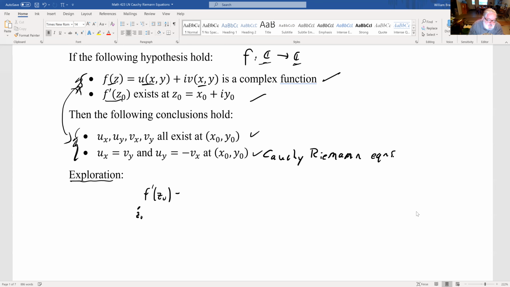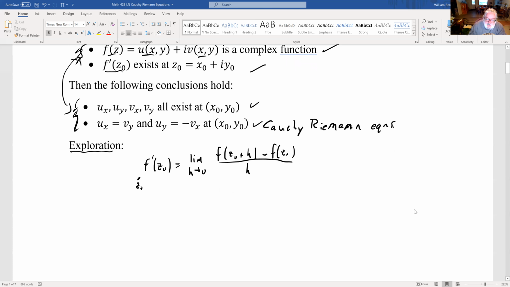And you know what it means for a derivative to exist? It means that this limit exists. That's really about all you have to go on, except that f has a real part and an imaginary part.